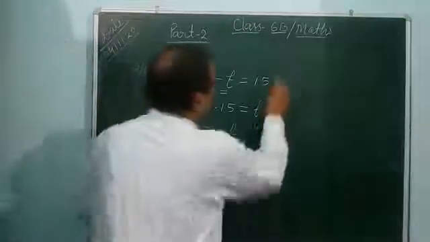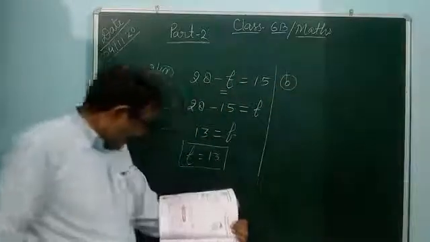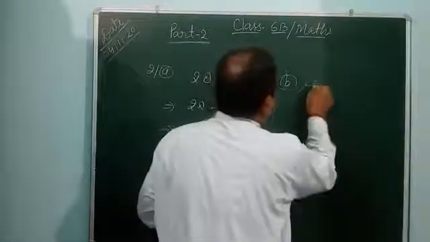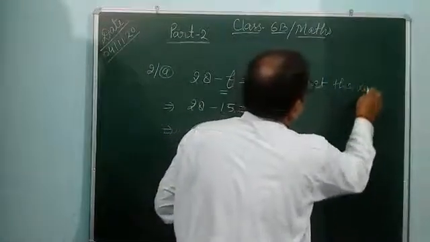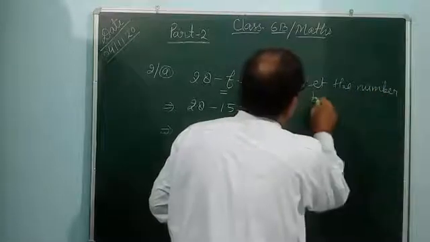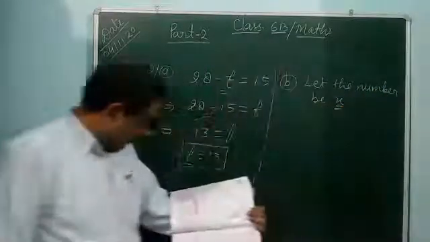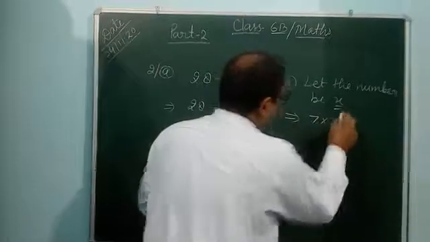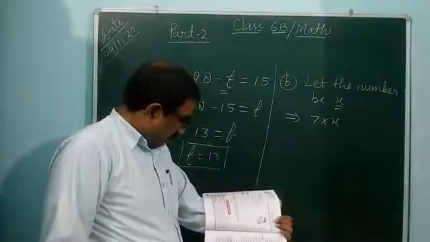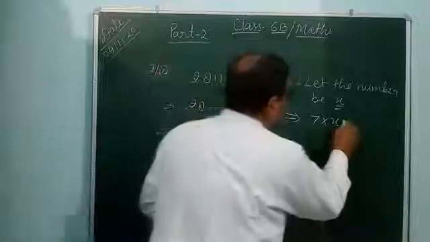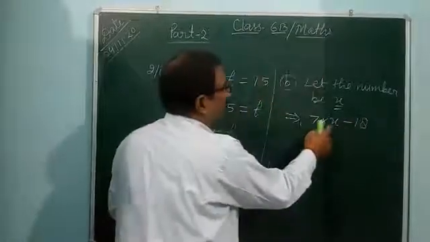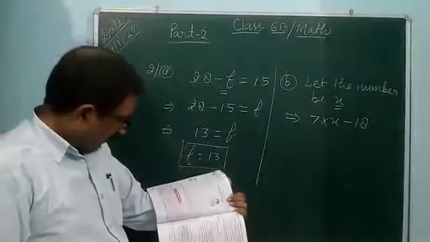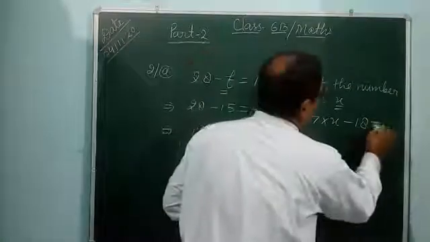Question number B, you see. Take a number, multiply it by 7. Let the number be x. Take the number, multiply by 7. So 7 multiplied by x. Okay, you follow the steps. Subtract 18 from the product. Product means 7 into x. 7 into x minus 18, and the result is 31. Result is 31 means equal to 31.